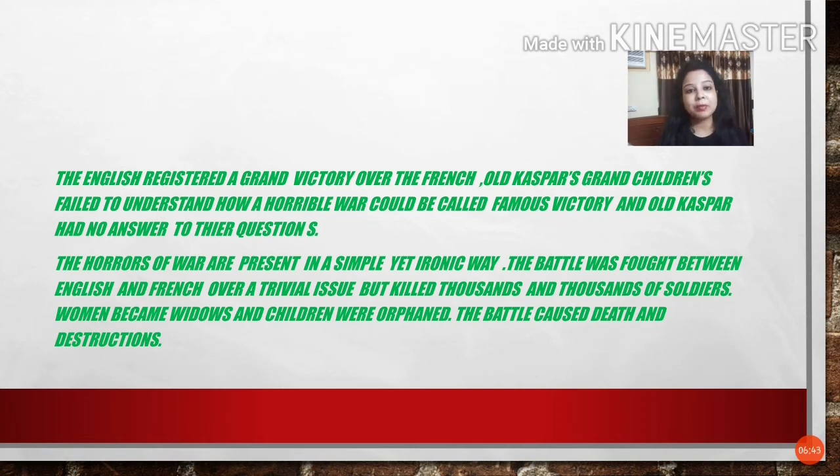The war happened between the two groups, but the result was massive. A large number of soldiers died due to the war, and as a result, their wives became widows and their children became orphaned. The battle caused death and destruction. Obviously, any battle will cause death and destruction all over, isn't it?